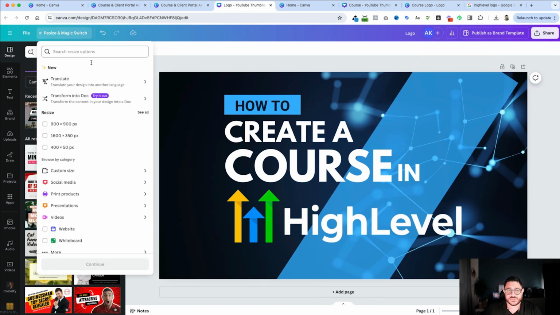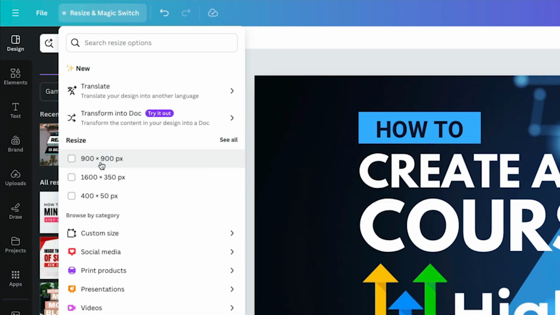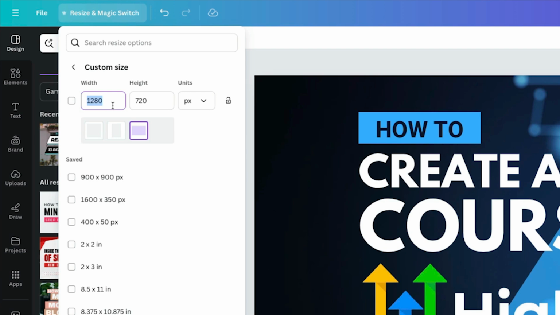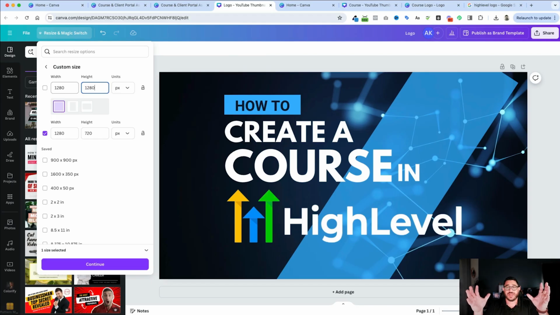I'll click resize. Now, I've already pre-added the dimensions, but you can choose your own dimensions by going custom size. And in this case, they're choosing 640 by 640. Personally, I like to double that. So I'll do 1280 by 1280, and that way we can make it smaller later on. Because I like a big logo, because HighLevel itself will bring that down to size. It's the dimension that's important. We need to make a box. We need to make a square. And I'll hit the purple continue button.